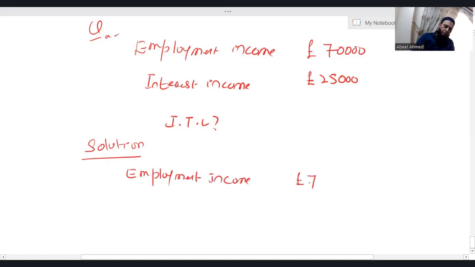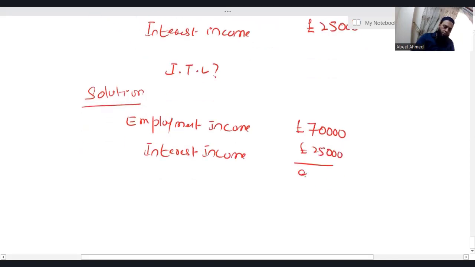Employment income is 70,000. Interest income is your saving income, that is 25,000. Your total net income is 95,000.